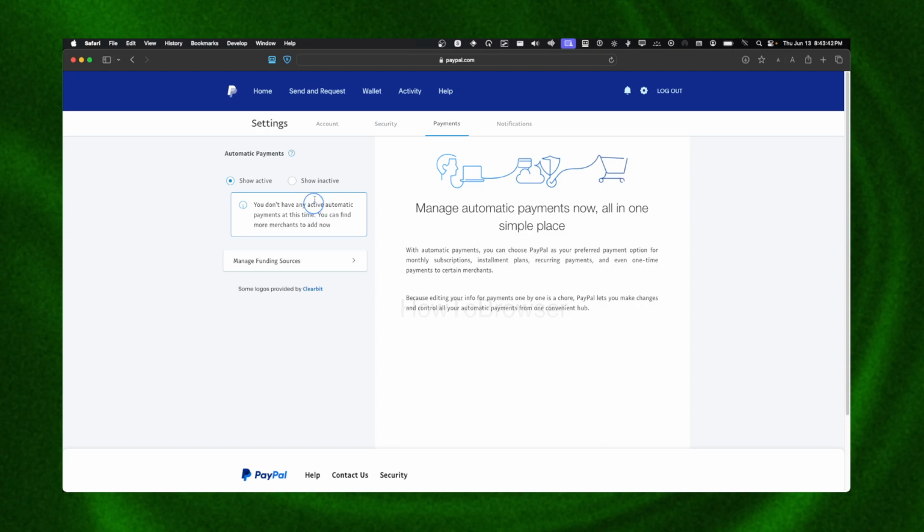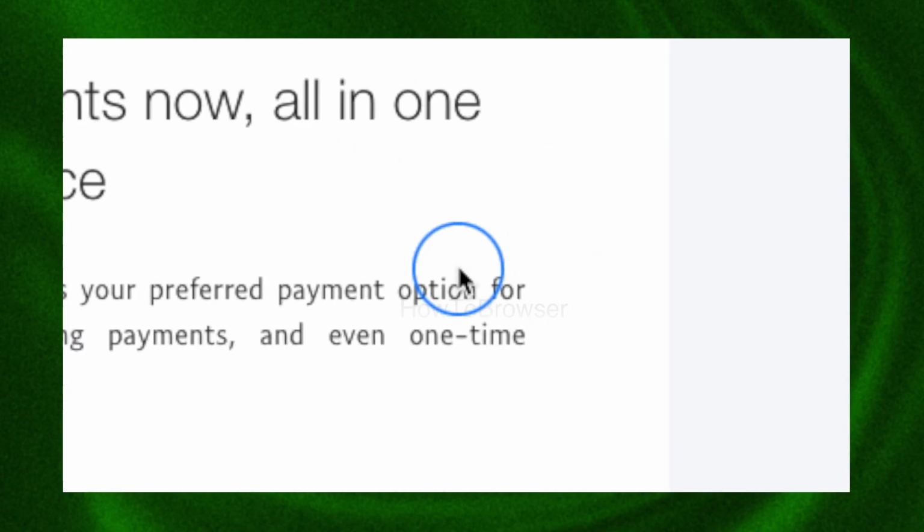And then here in automatic payments we have show inactive and show active. All right, and then here on active we're gonna see all the automatic payments. And then here on this side it is going to show you the subscription you have that's set on automatic, and you're gonna see here an option to make that active payment inactive, right? So you're gonna see here an option.